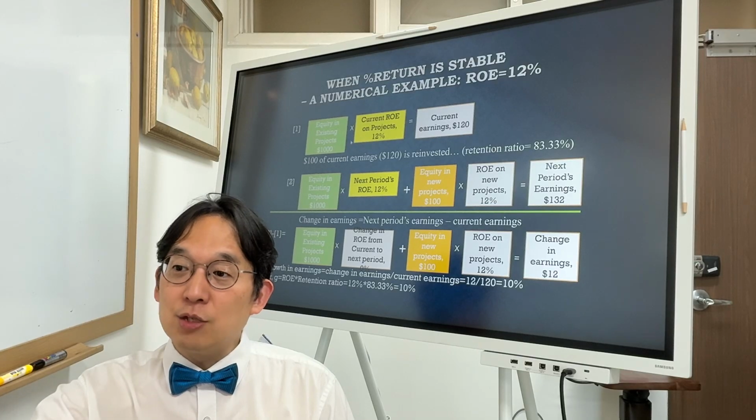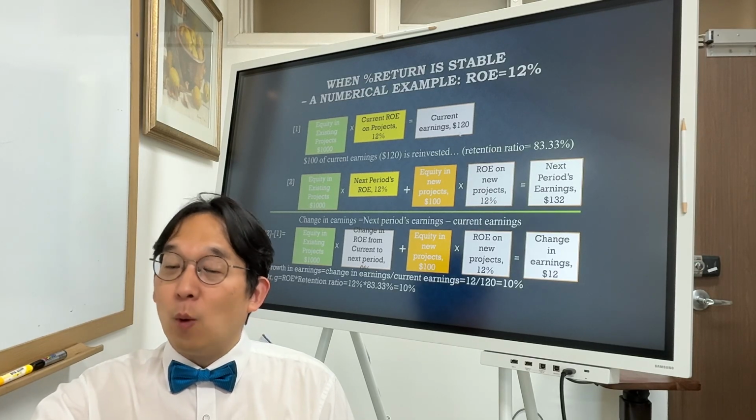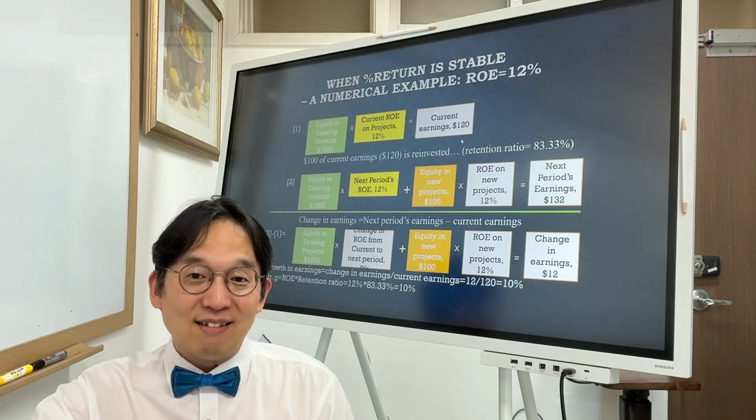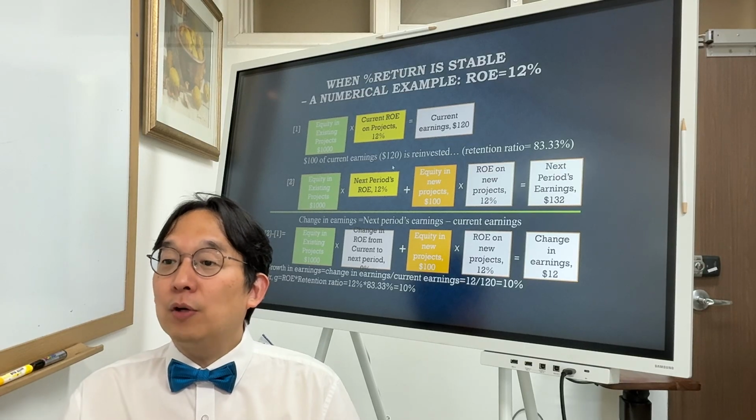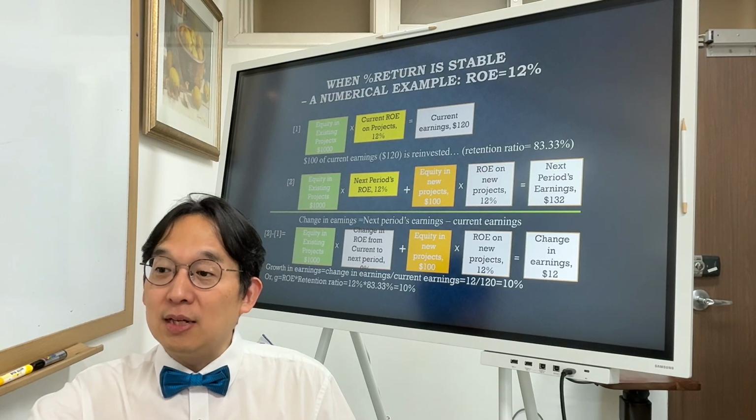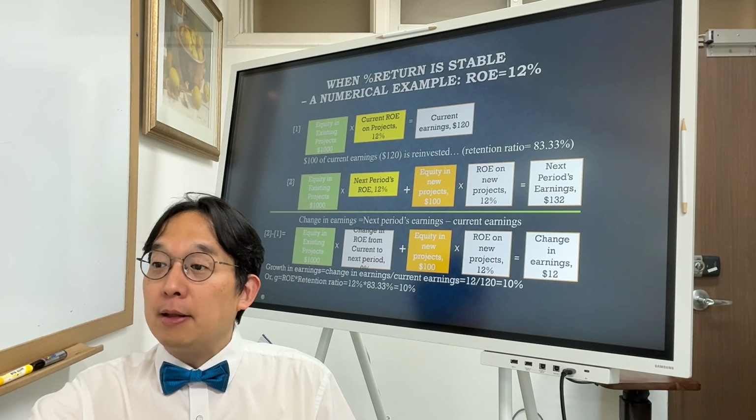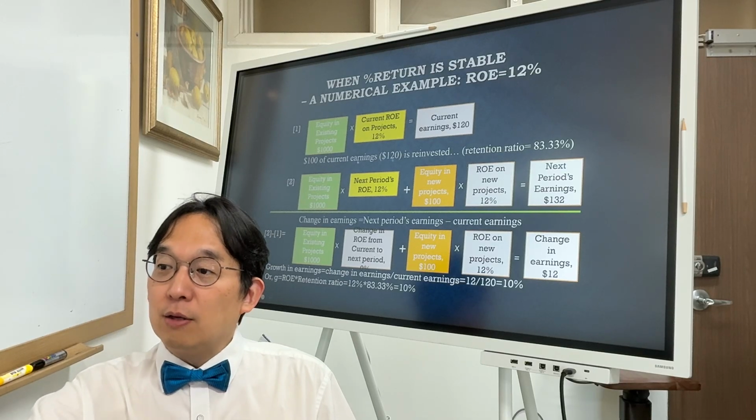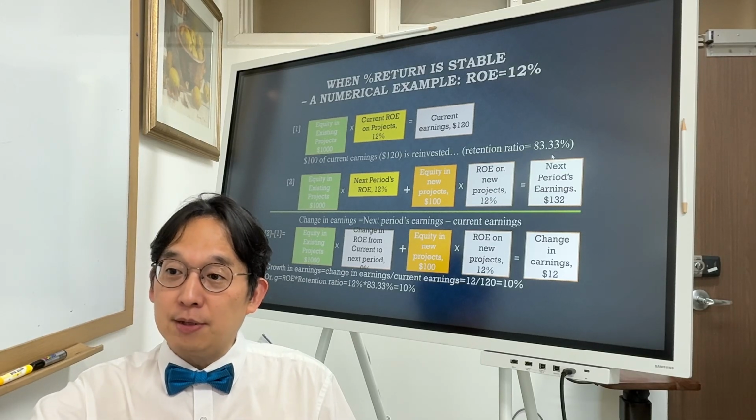Just multiply these two, 1,000 times 12%, that's going to be current earnings of $120. And then out of 120 of current earnings, 100 is reinvested. And then retention ratio, in that case, would be 83.33%.